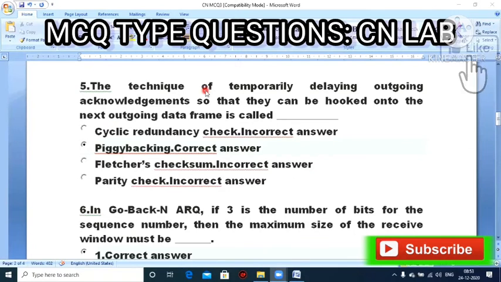Next question. The technique of temporarily delaying outgoing acknowledgements so that they can be hooked onto the next outgoing data frame is called dash. Option A, cyclic redundancy check. Option B, piggybacking. Option C, Fletcher's checksum. Option D, parity check. So option B, piggybacking is the correct one.